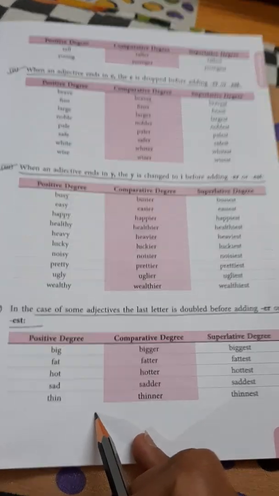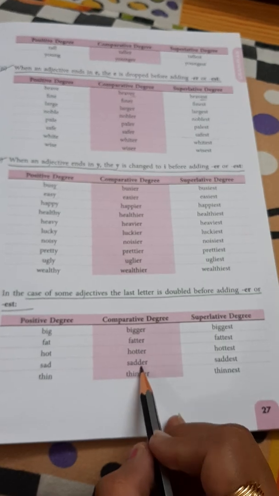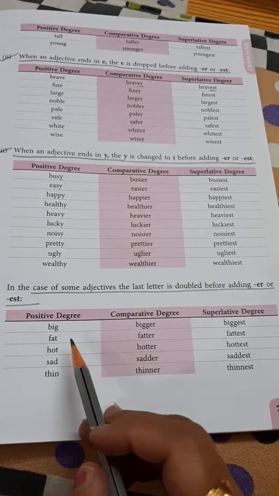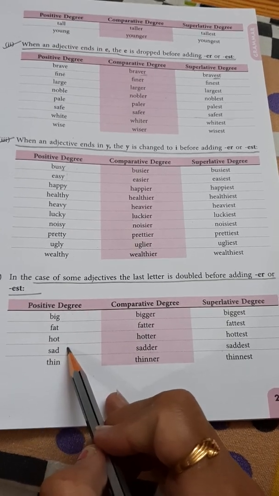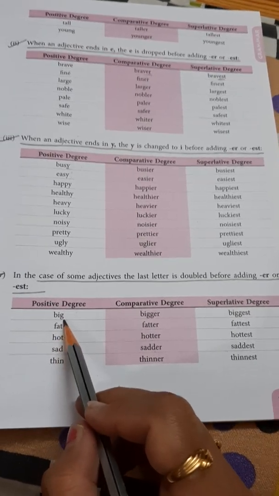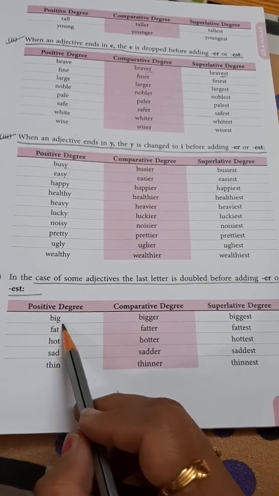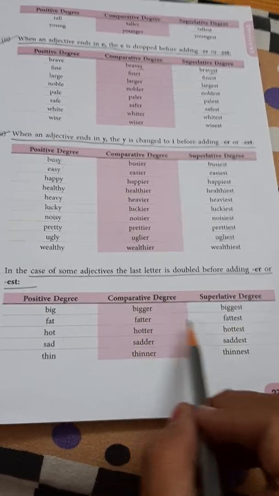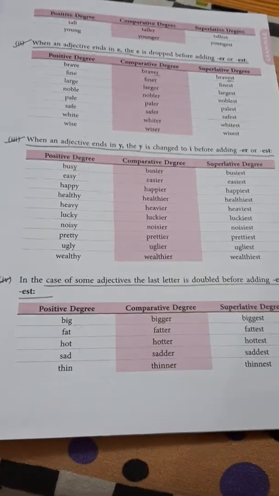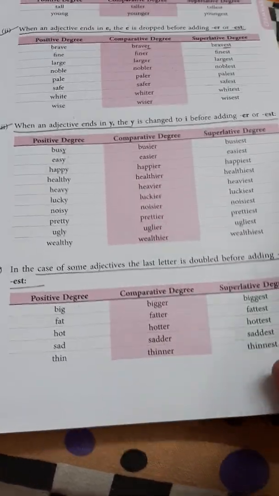Now in part 4, there is another way to make the comparative and superlative degrees. That is, we double the last alphabet of the positive degree. Like big is ending with the letter G, so we'll double this G, so that it will become big double G. And after doubling it, we'll add ER and EST, so that it will become the comparative and superlative degrees of big, like bigger and biggest. In this way, we can make comparative and superlative degrees.